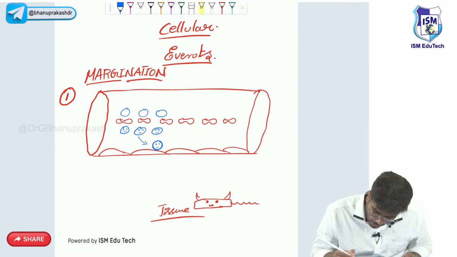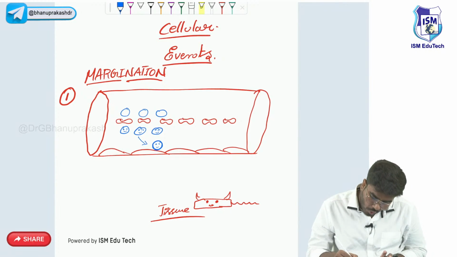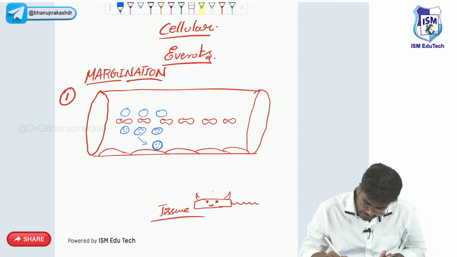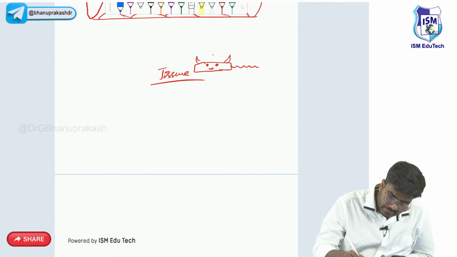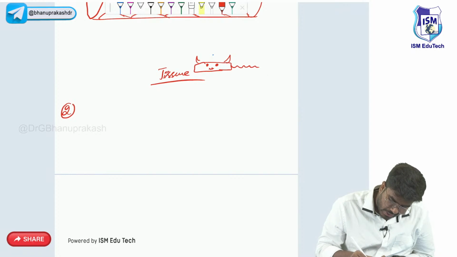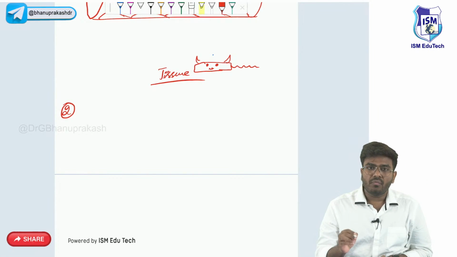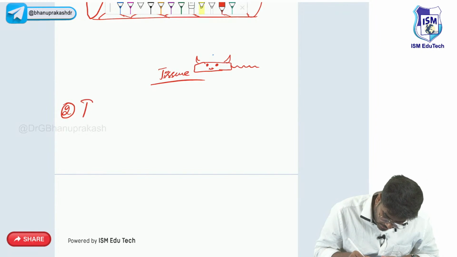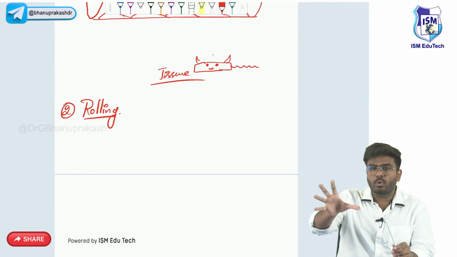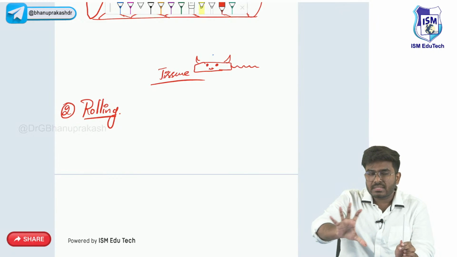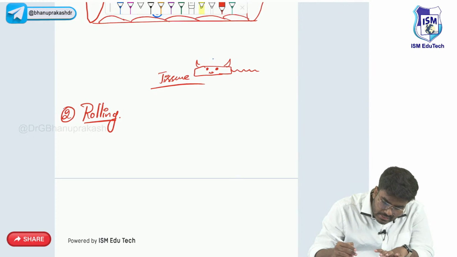Now after margination, what should happen? You want this WBC here in this particular area. Margination is the first cellular event. After margination, the second cellular event is rolling. So what exactly happens in rolling? You know rolling, right? It's like the cells are rolling. Where are the cells rolling?